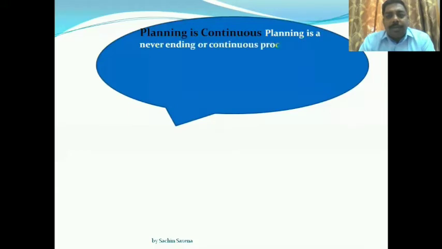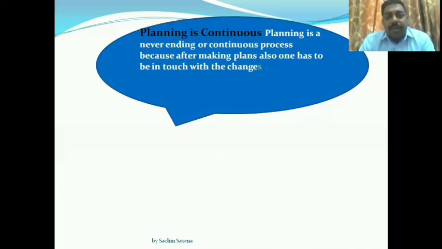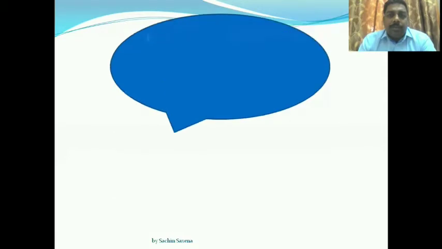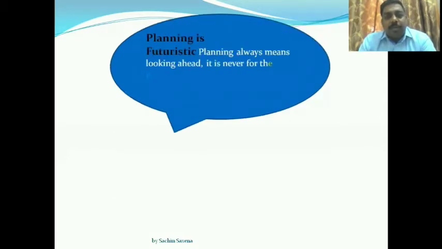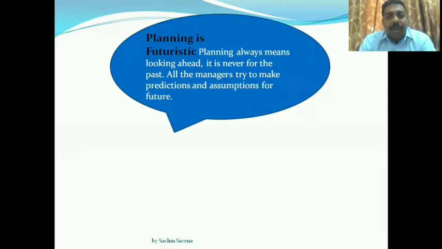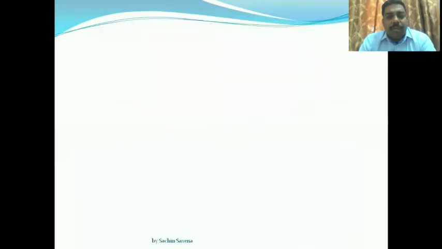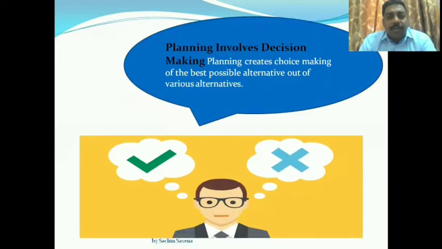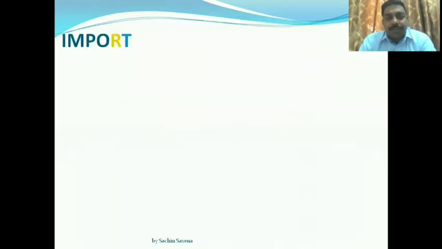Planning is continuous. It is a never ending, continuous process. It can never end because there is change in the business environment, and according to the change, we need to change our plan. Then planning is futuristic. It always looks ahead to the future. All the managers try to make predictions and assumptions for the future in planning. Planning involves decision making. It creates a choice between different alternatives and involves choosing the best alternative.